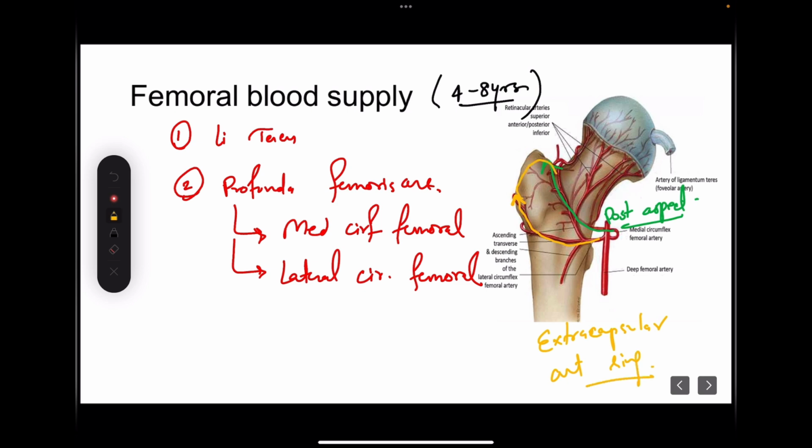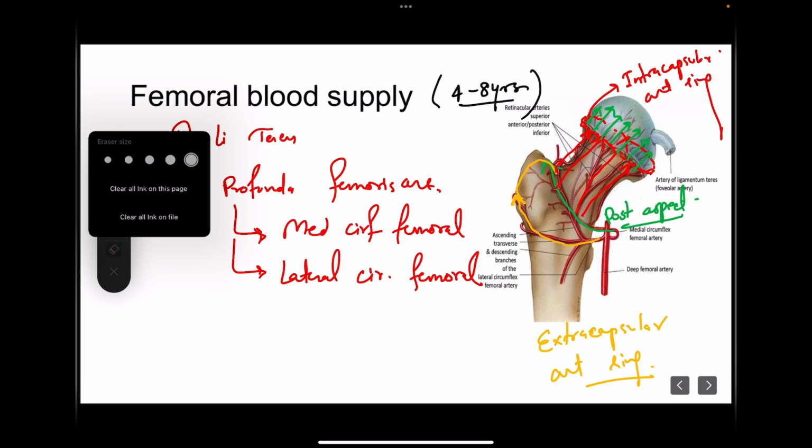From this ring arise the transcervical arteries, which go towards the head, and in the capsule they form the subsynovial ring. This is the intracapsular arterial ring, and from it arise the epiphyseal arteries. These are transphyseal arteries and they supply the femoral head. So this is the blood supply of the femoral head.